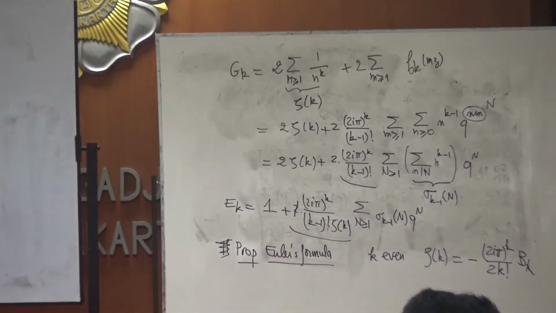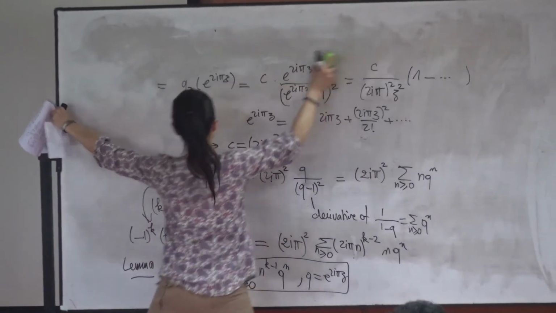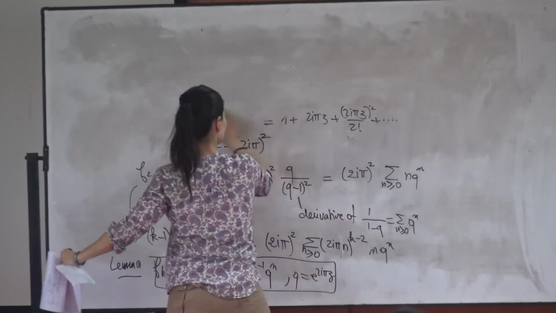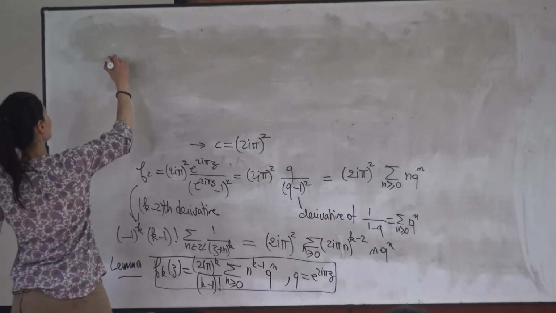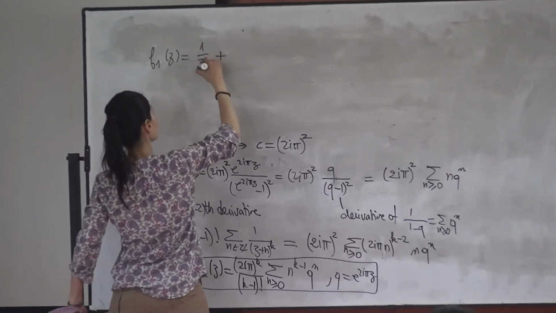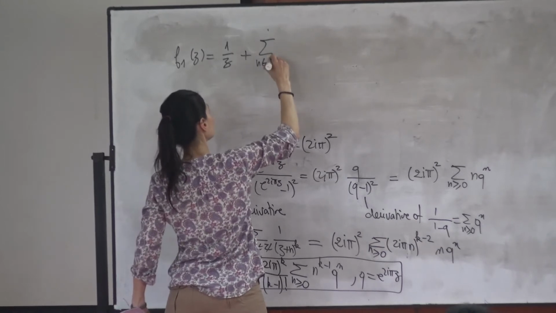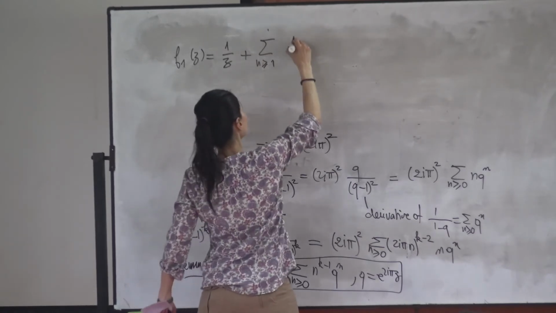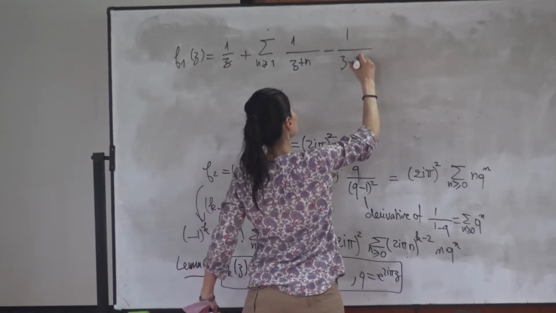So maybe the definition of fk I gave has no sense if k is equal to 1, because the series does not converge, but I can be inspired by this formula to define another function this way: 1 over z plus sum for n greater than 1 of 1 over z plus n plus 1 over z minus n.